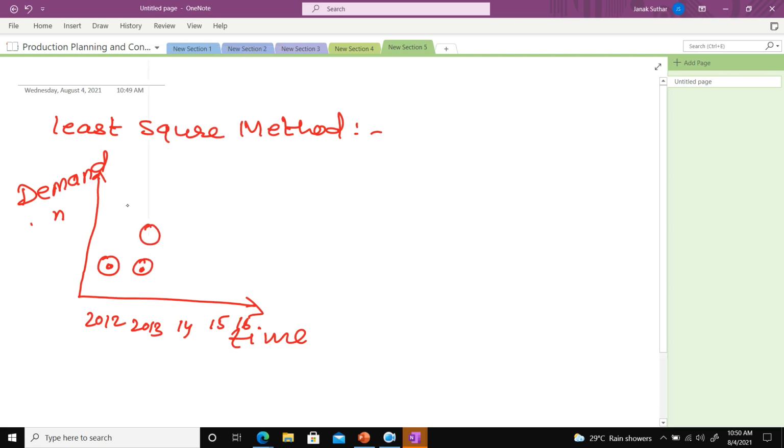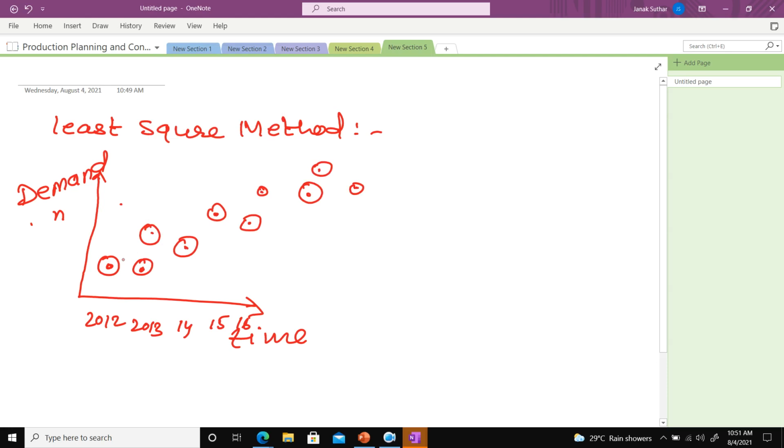The next point is here, and the demand is like that. The next point, and the next point, like that.